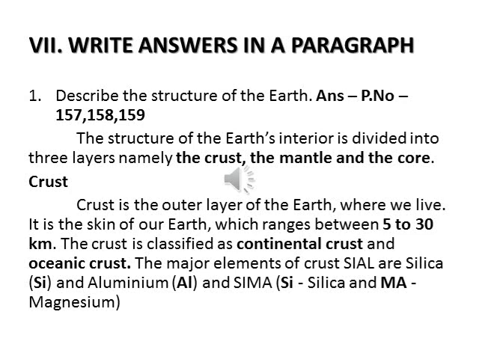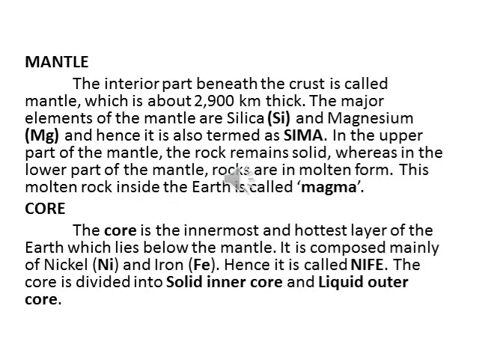Come to crust. Crust is the outer layer of the earth where we live. Then second point, it is the skin of our earth which ranges between 5 to 30 kilometer. Then leave 3 lines. Then come to the crust is classified as continental crust and oceanic crust. The major elements of crust Sial are silica and aluminium, and Sima silica and magnesium. So crust. Then mantle. So mantle mark fully.